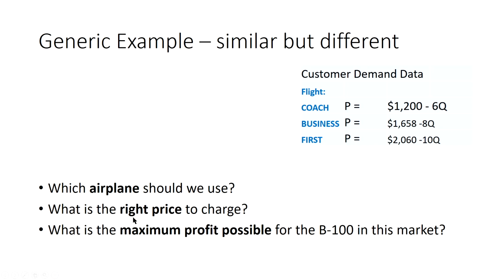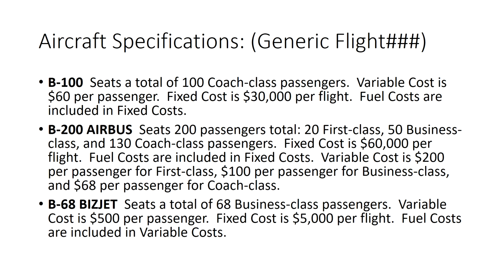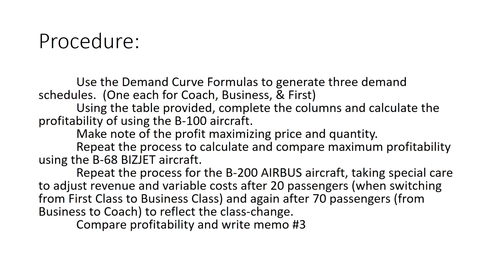You're trying to figure out which airplane to use, and the only way you can figure that out is to analyze all 3 airplanes and figure out which one is going to give you the maximum profit possible in this market, and therefore what price to charge and how many people you're going to get to fly. Okay, that's what's different in this example. This is the same though. The B-100, the B-200, and the B-68 aircraft specifications are listed here and in the memo from Sam. I just listed them up here so you can see this is where I'm getting that information from.